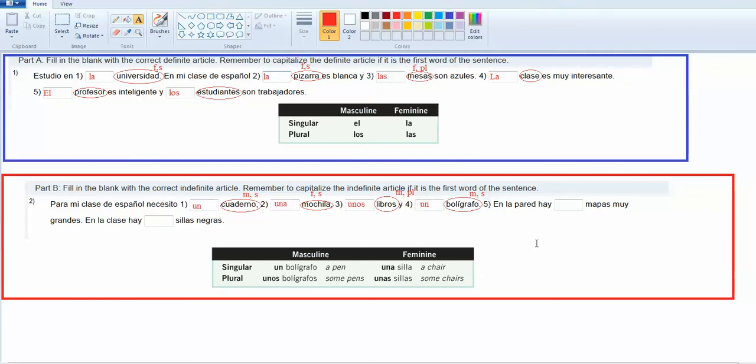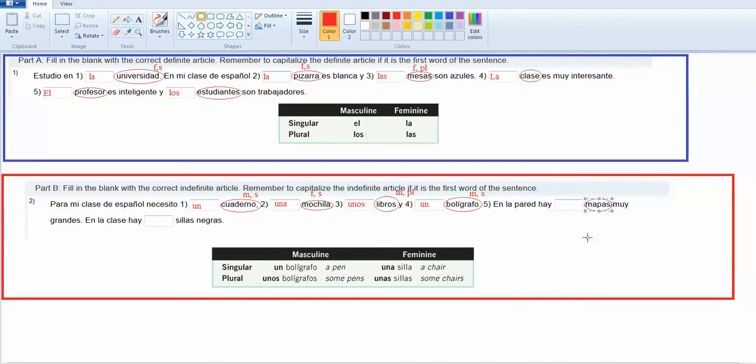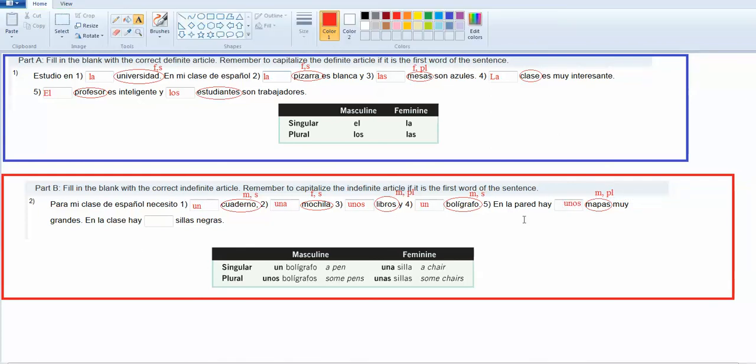Okay. En la pared blank mapas. This time I'm looking at mapas. If you remember that mapas, if I go back out here to my book and I look at mapa, mapa actually is masculine. So mapas with it having an S on the end is plural, so it's actually masculine and plural. So I would want unos here. Okay, and unos mapas muy grandes.